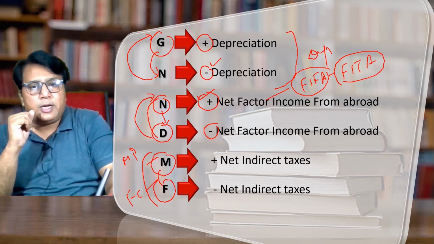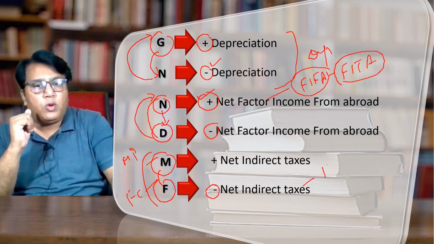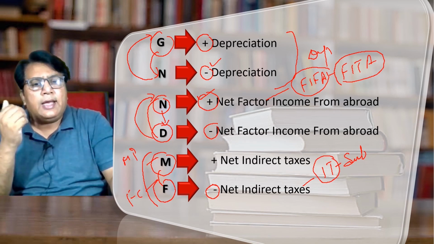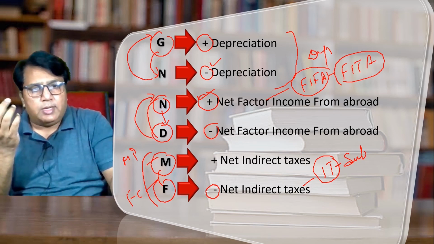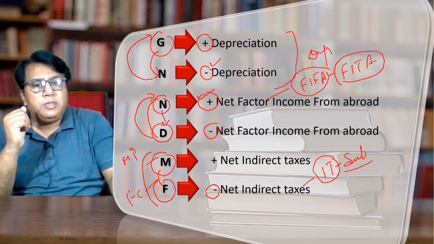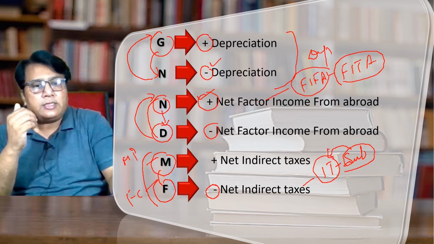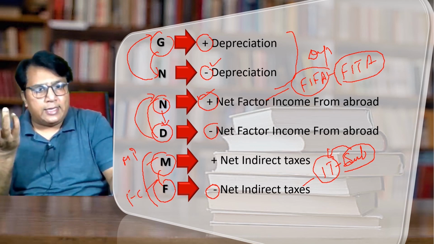If we have to convert market price into factor cost, then what do we have to do? We have to deduct net indirect taxes. Here net indirect taxes means indirect taxes minus subsidies. Indirect taxes means service tax, sales tax, all the indirect taxes which the producers are paying. And subsidies means the financial help which the government is giving to the producers. Here we consider the net indirect taxes. It means the amount the producers have actually paid out of their own pocket. That is called net indirect taxes.